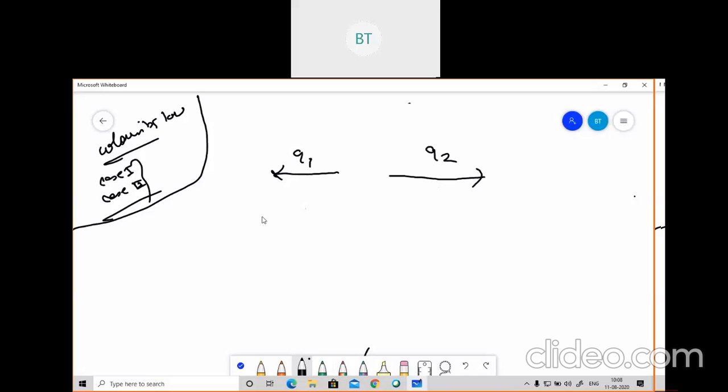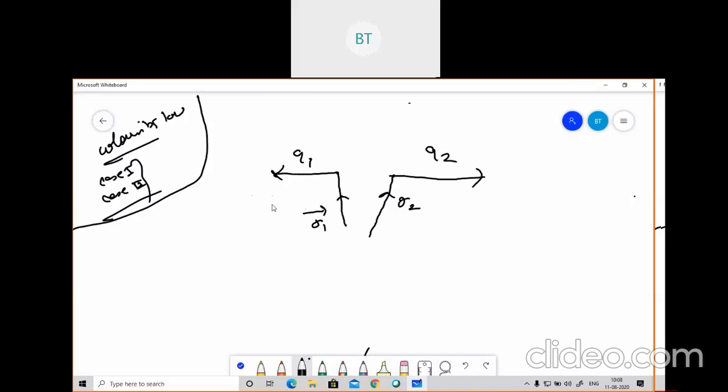Q1 is indicated by position vector R1. This is our position vector R1. And this is Q2, and Q2 is indicated by position vector R2.